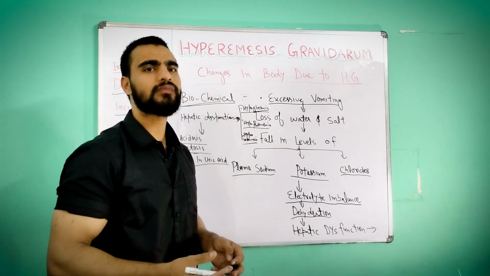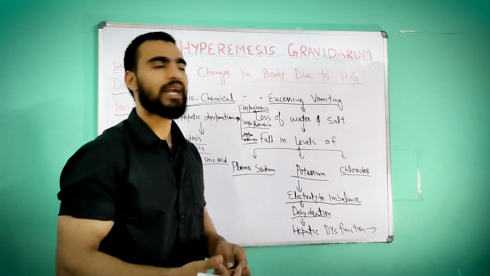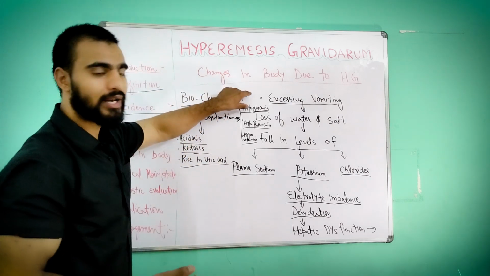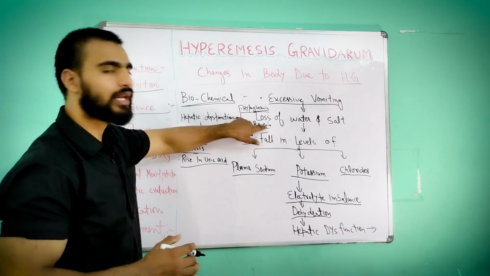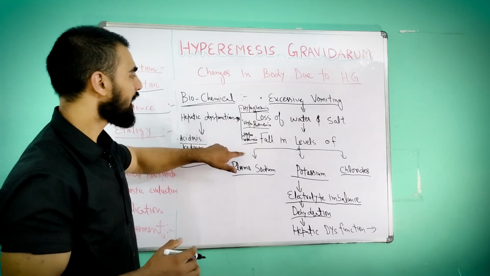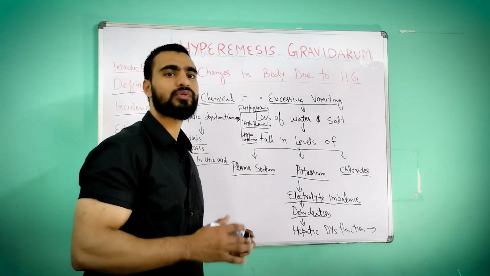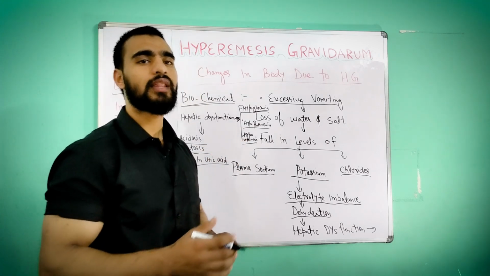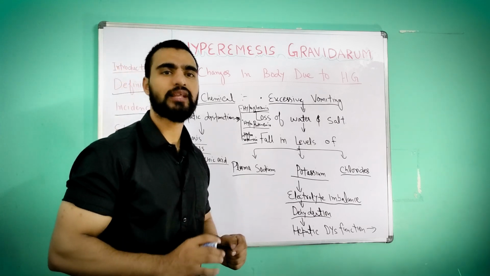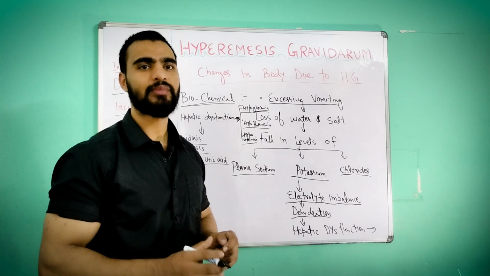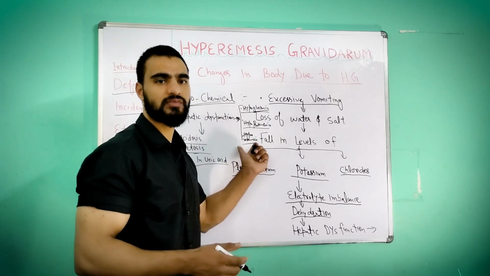decreased protein, because when the woman is not eating anything, when she eats, she vomits, so that will cause hypoglycemia, less glucose in the blood, hypoproteinemia, less protein in the blood, and hypovitaminosis, meaning vitamins will decrease because the body is using fat. The woman is not taking water soluble vitamins because of dehydration and vomiting, so hypovitaminosis will occur.